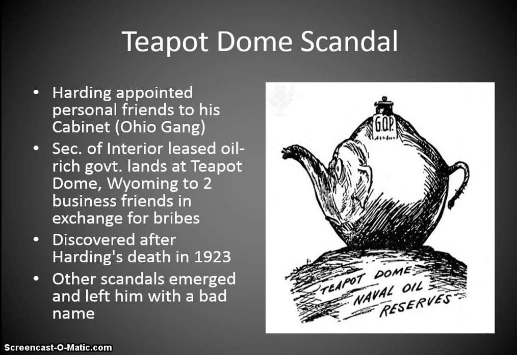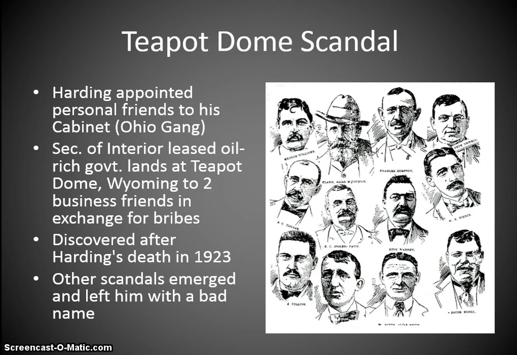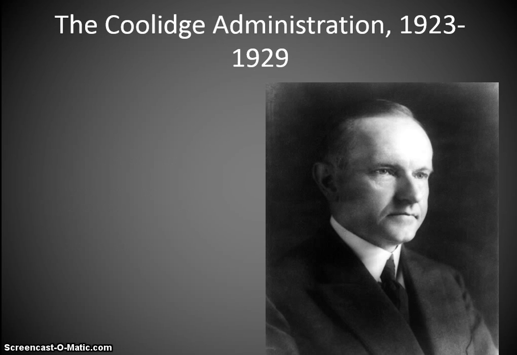The building that we are in right now, or my class, that's the Harding building, and it was named after him. Okay, and that's the Ohio Gang. All of his cabinet. And remember, the cabinet is the president's advisors, so he surrounded himself with all his buddies.